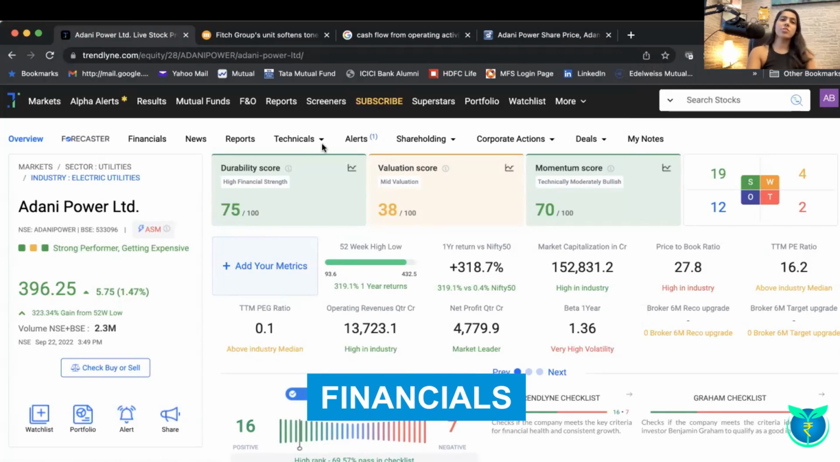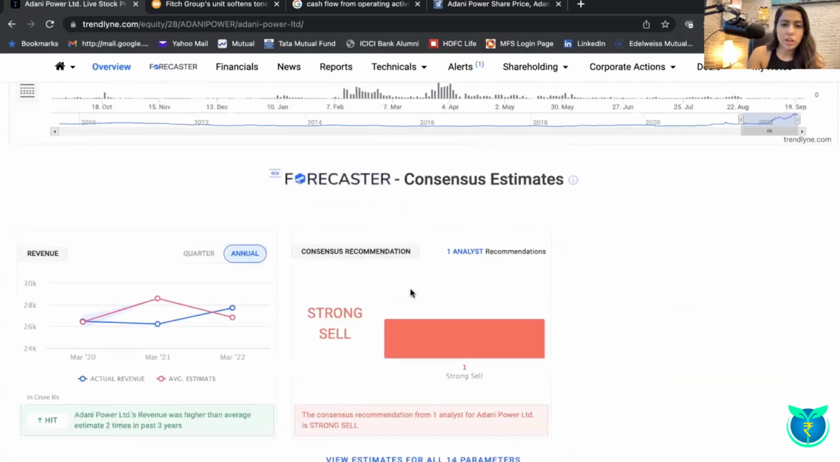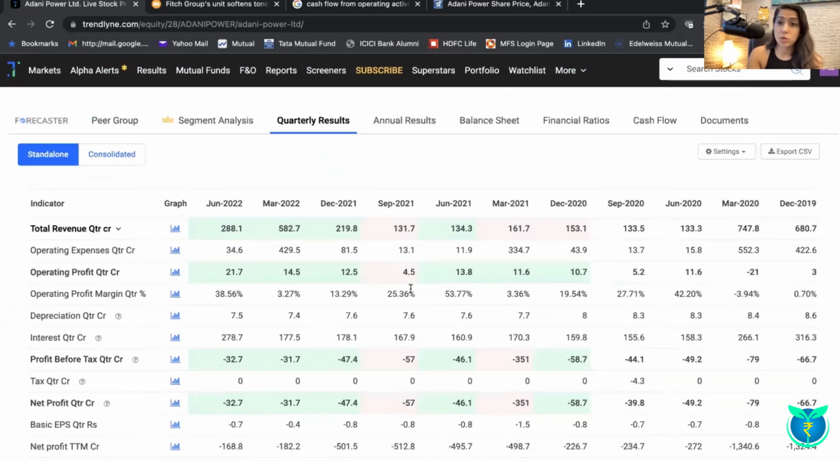Let's talk about the financial strength of the company. I'm using a screener known as trendline.com. You can also use this for the process of your gleaning. When you talk about the financial strength, we look at the durability score, which is 75, which is a high financial strength over here. Now, scroll down to the bottom and move over to the actual balance sheet of the company.